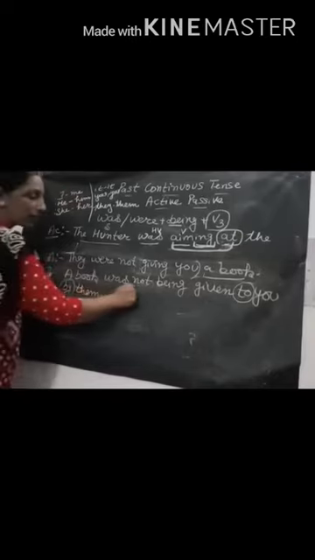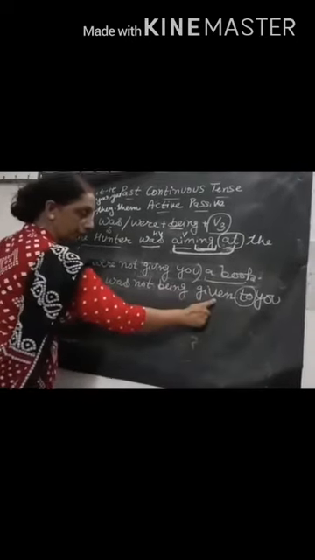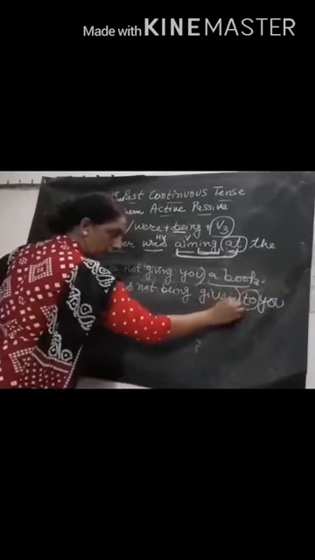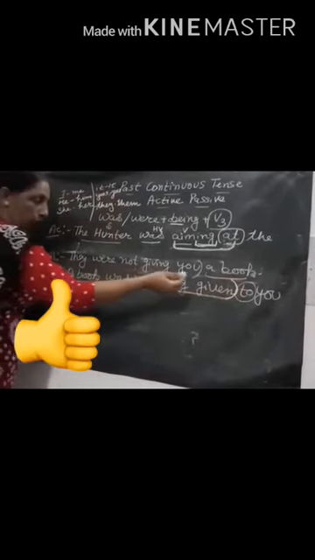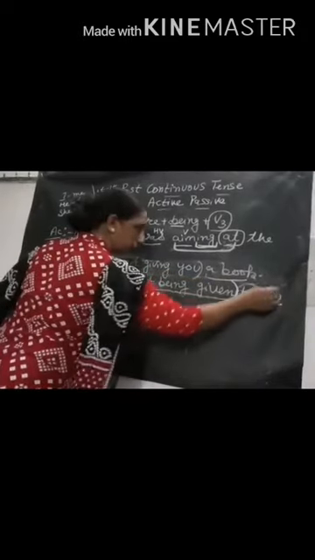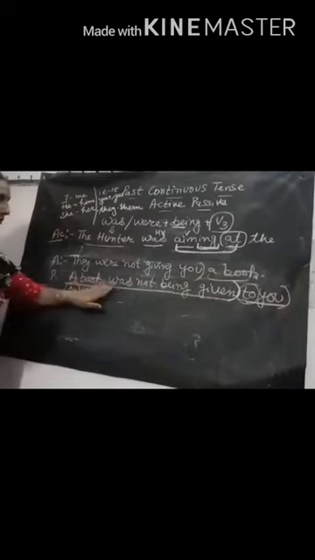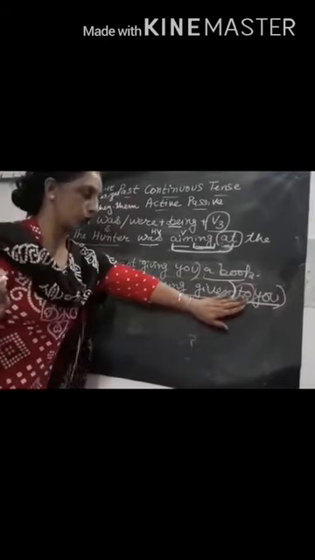A book was not being given. When we talk about up till given, the sentence is complete in itself. To you, you can also add it along with it. A book was not given to you. This is the complete talk. By them is the second part.